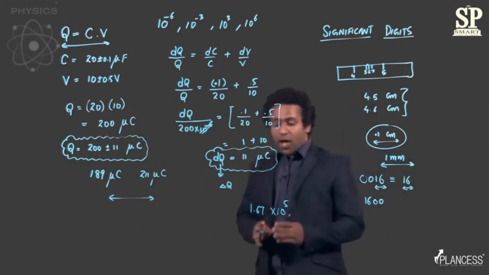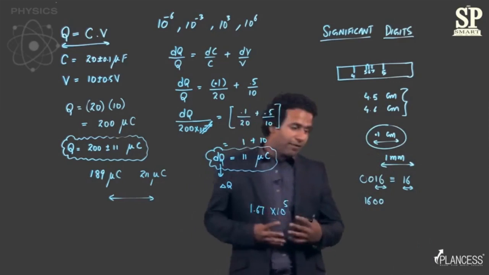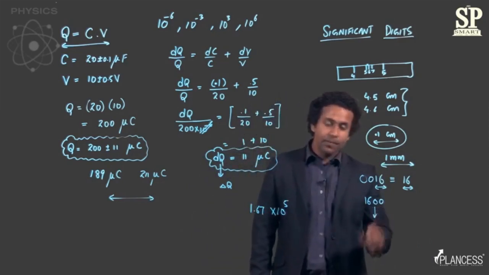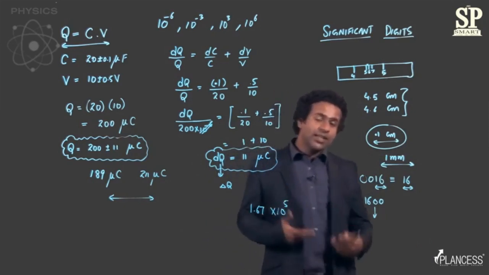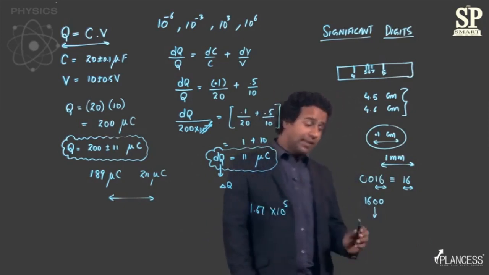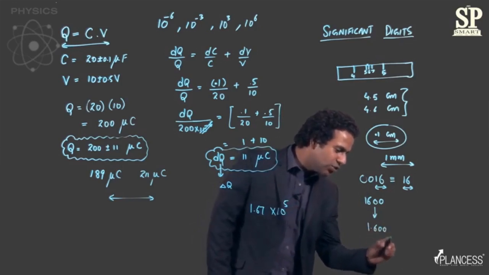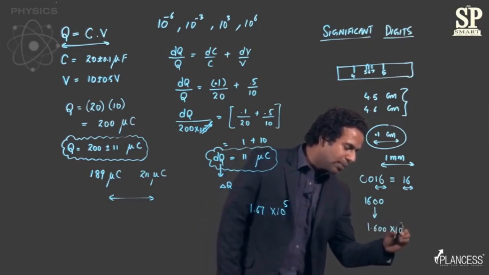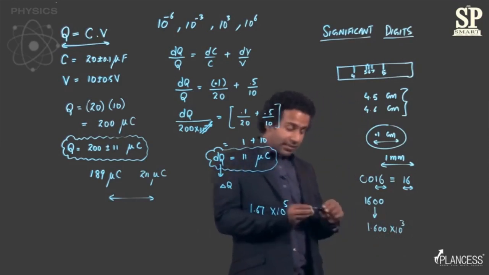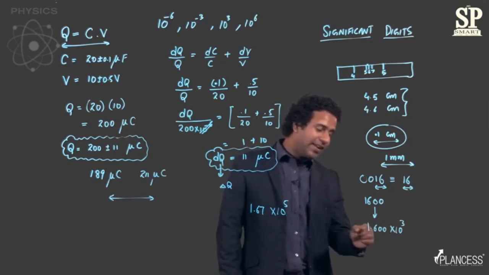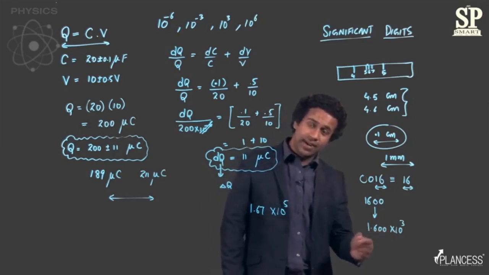Now the thing that you should be careful about is that if you have a value of 1600 and you were to turn this into the exponent form, then it should be written as 1.600 into 10 raised to power 3. The reason is it indicates that your value is definite up to the third decimal, right?